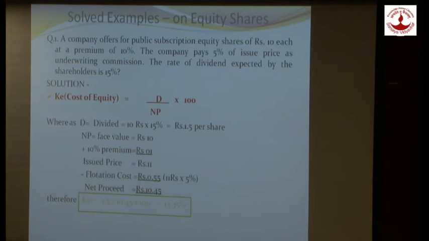And the rate of dividend expected by the shareholder is 15%. Now let me know, in this problem we have dividend, right? So which method are we going to follow? Are we going to follow the dividend method?